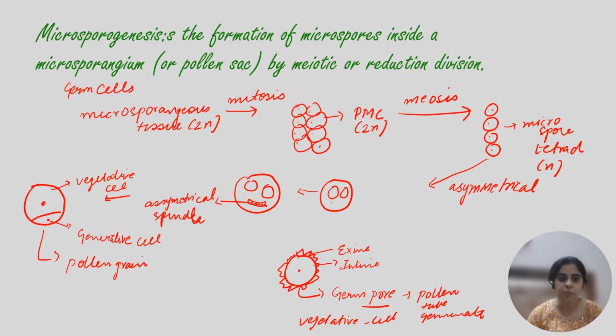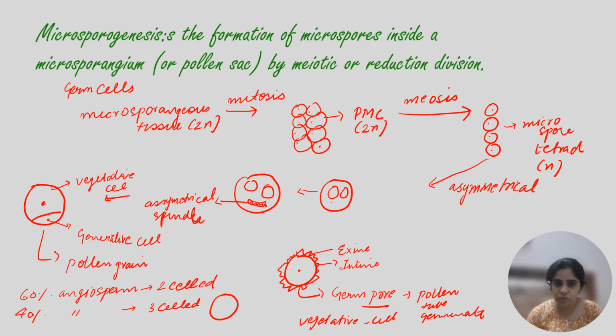Beta, in 60% of the angiosperms, the pollen grain is released at two cell stage, जो अभी हमने बात किया, this generative and vegetative cell. But in 40% of the angiosperms, beta, it is released at three cell stage and the generative cell goes under mitosis. This is three cell stage.